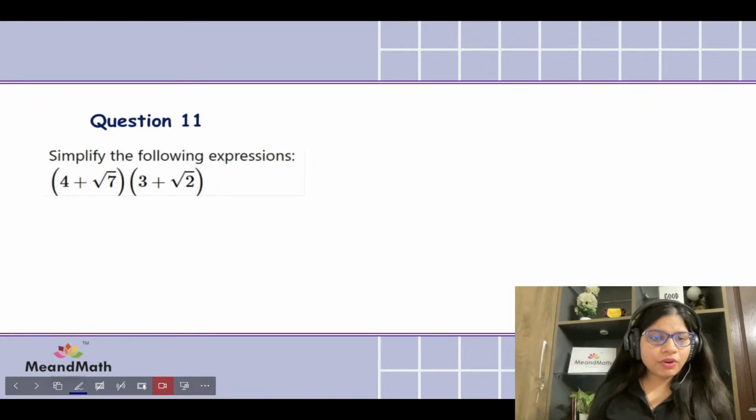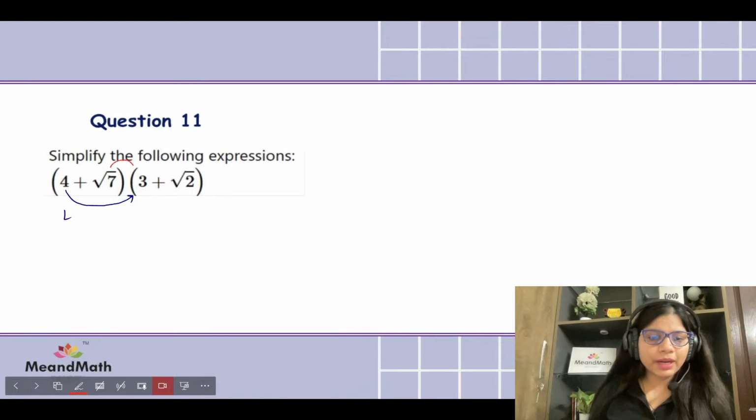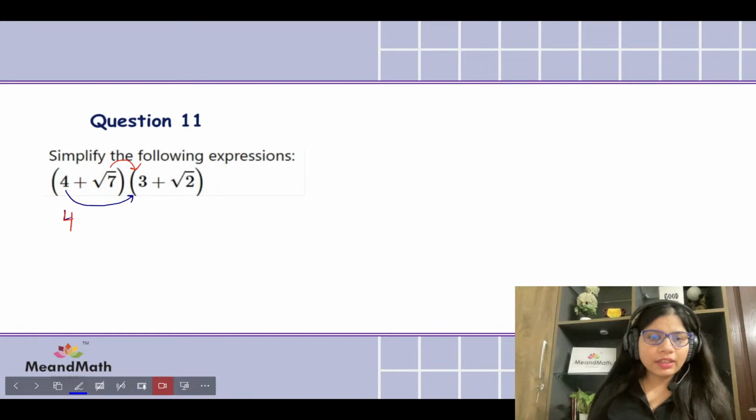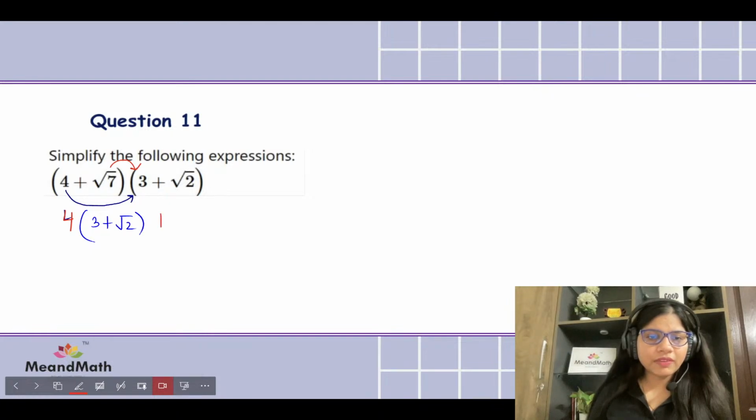So it would be 4. This 4 is going to be multiplying to the whole bracket, and then our root 7 will multiply to the whole bracket. So can we write 4 here and then the whole bracket, like 3 plus root 2. Then we're going to be writing plus root 7 there, then the whole bracket.